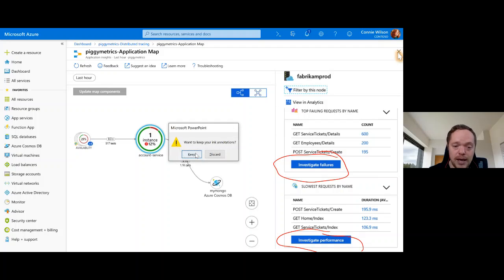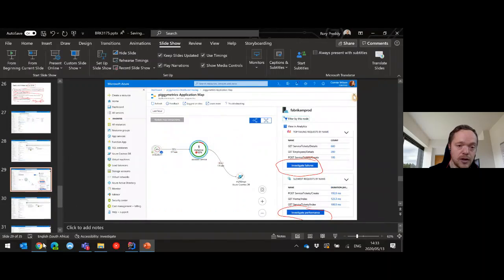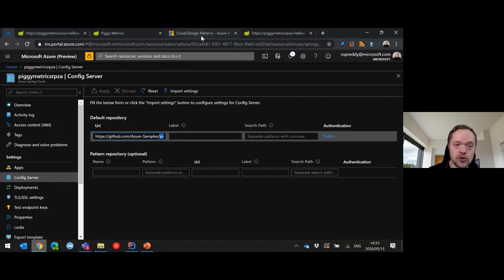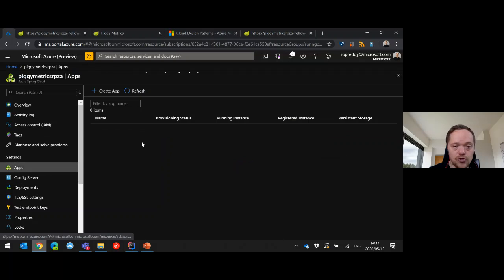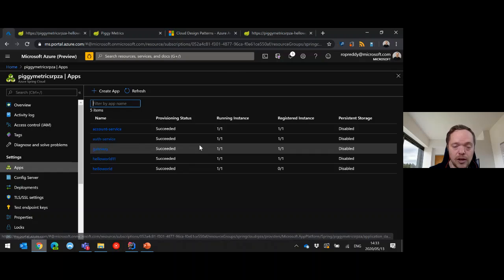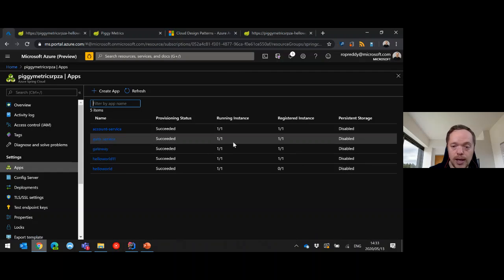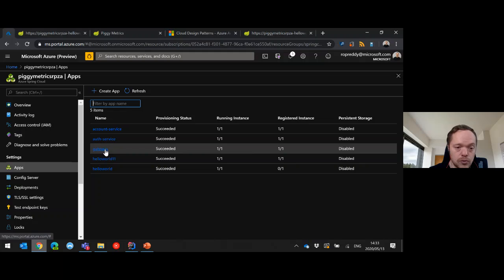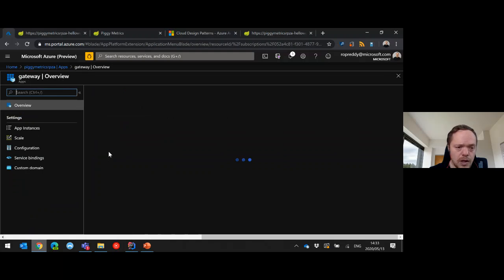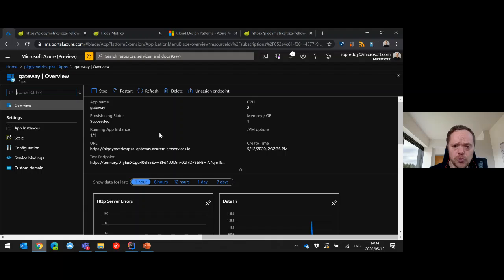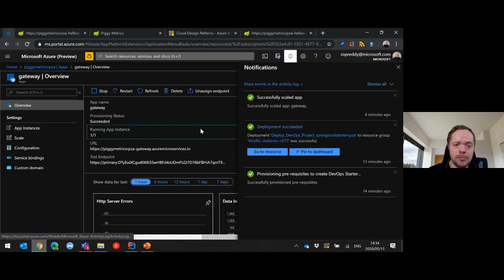So if you want to go back there with our performance failures, we could actually go back into our apps here, and we should see that the gateway already has, we added 2 here. How many CPUs did we add? We added 2. Yay! We got 2 CPUs now. Didn't really need to monitor that. Didn't really even have downtime for that. Successfully scaled that.